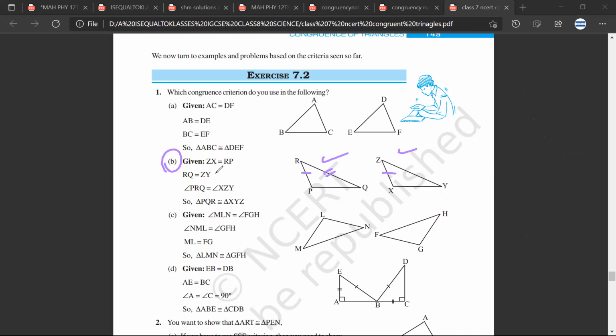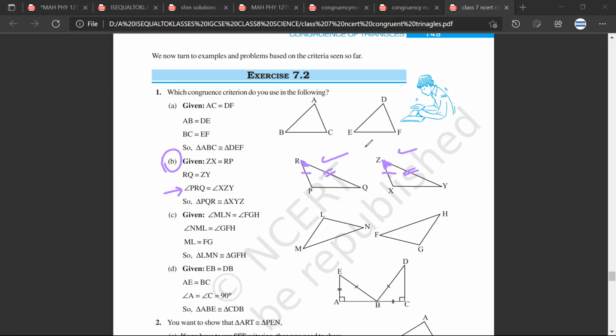RQ is equal to ZY. Okay. And angle PRQ, this angle is equal to XZY. Satya, have you understood? Yes, sir. Sarthak, have you understood?